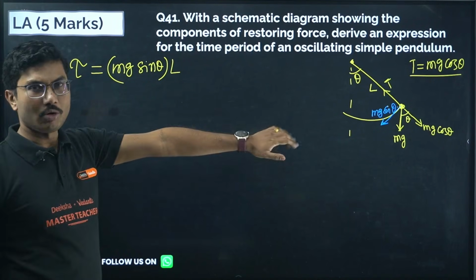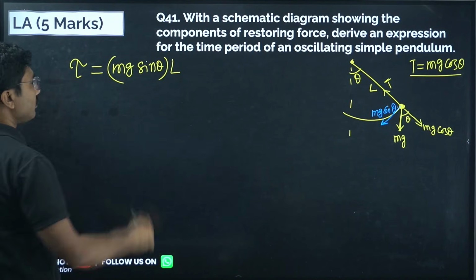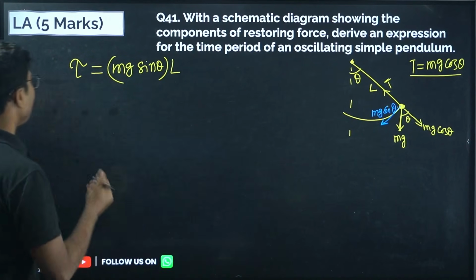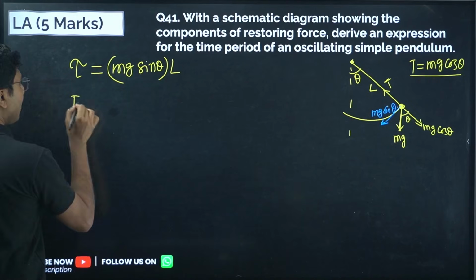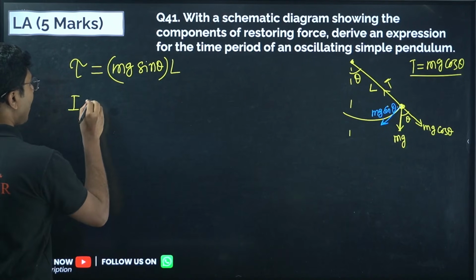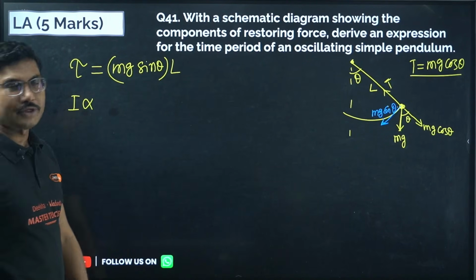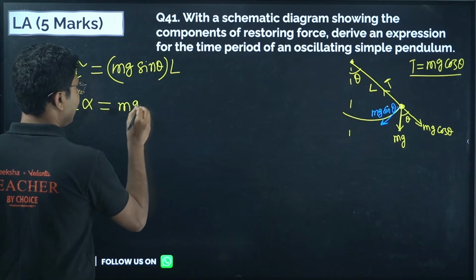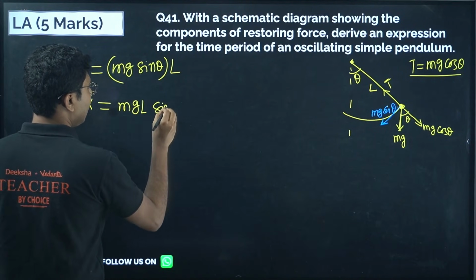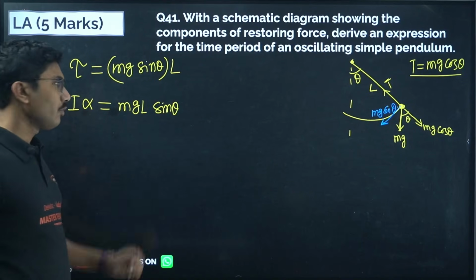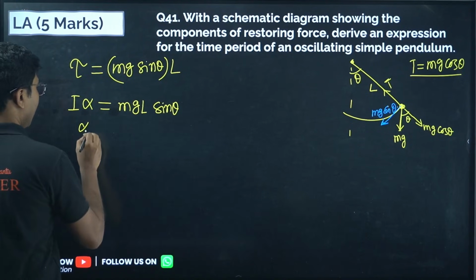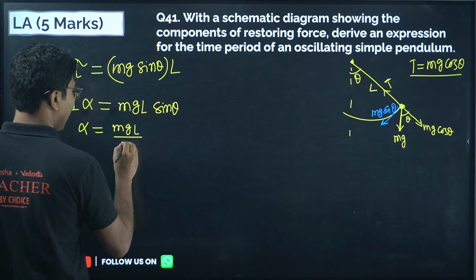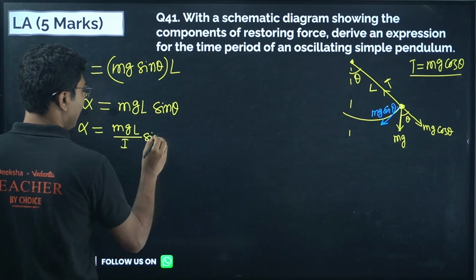If you know the torque, we also know that torque is the same as force but in rotational motion. So torque can be written as moment of inertia into angular acceleration, and that equals mg L sin theta. Or alpha equals mg L by I sin theta.